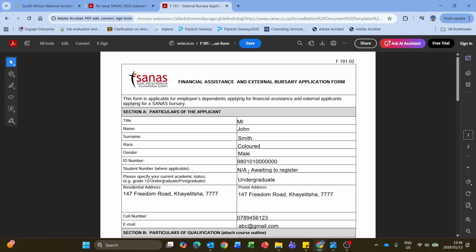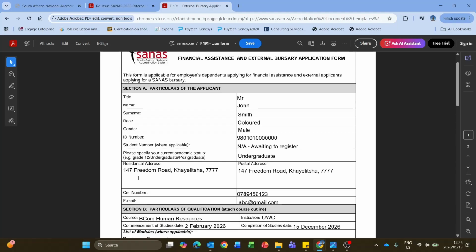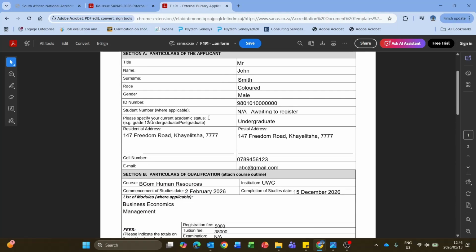Your student number, where applicable. So if you're still waiting to register, then you can just say not applicable right now, waiting to register. If you have already registered, you put in your student number. If you are second, third, or fourth year, you would obviously have an existing student number, which you can include here. Then please specify your current academic status.